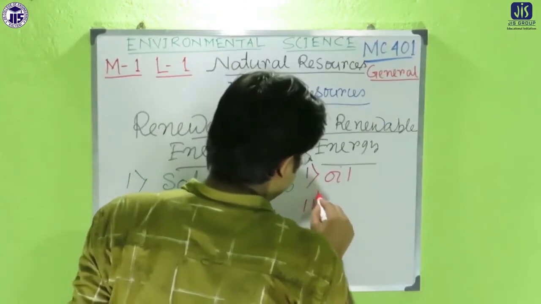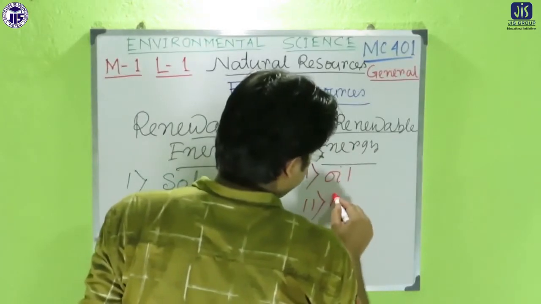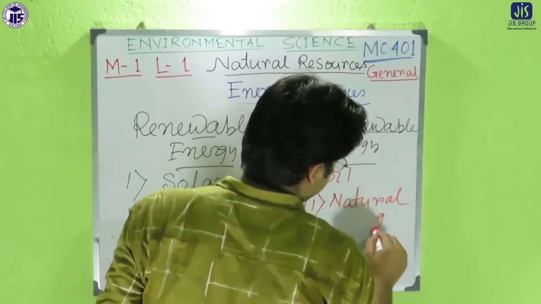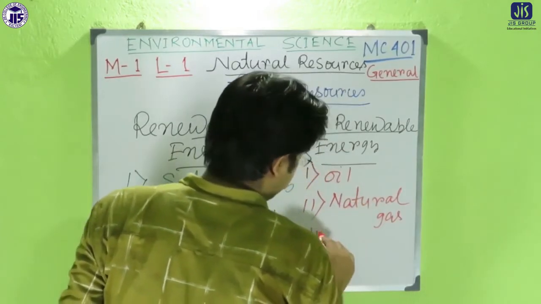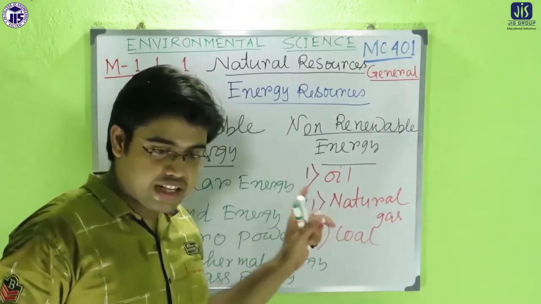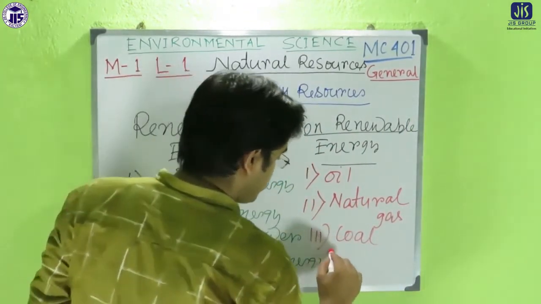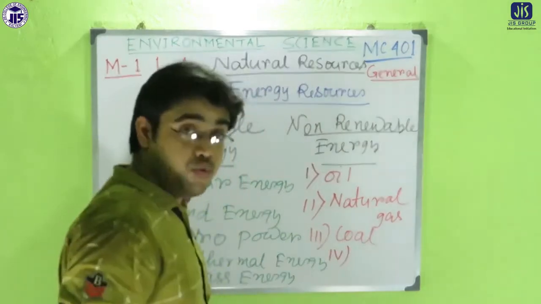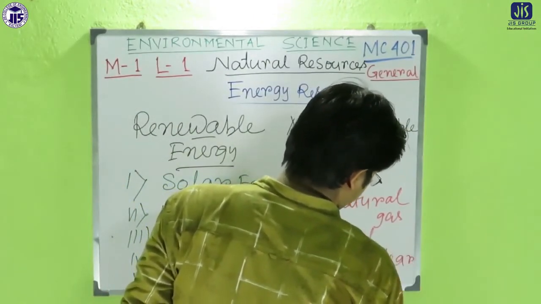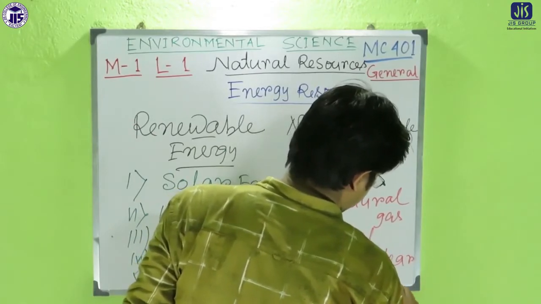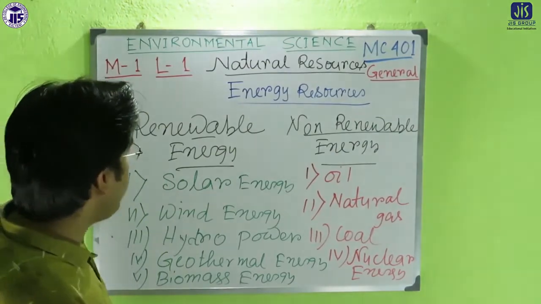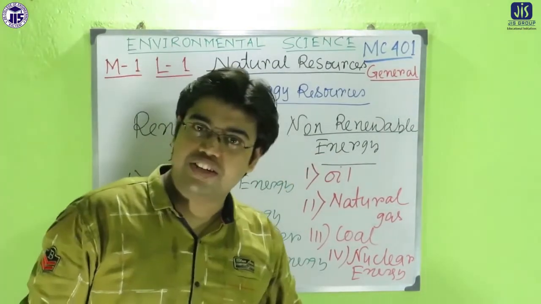Second is natural gas. Third is coal. And the last one, which is most dangerous, is nuclear energy.